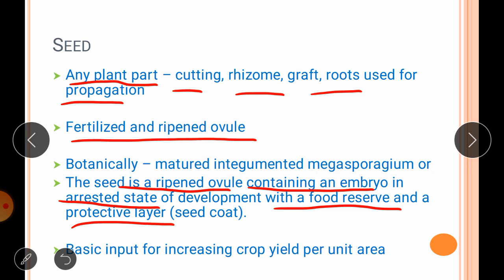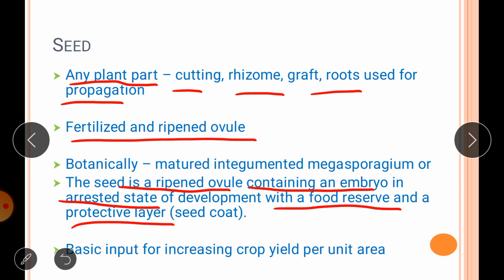So the seed in different crops may sometimes be a single seeded fruit which has only seed coat and pericarp fused together. In case of cereals the seed is known as a caryopsis, while in case of sunflower and safflower we call it achenes, or cypsela in case of coriander and carrot. So any plant part, vegetative plant part, which we can use for sowing or propagating purpose is known as a seed.